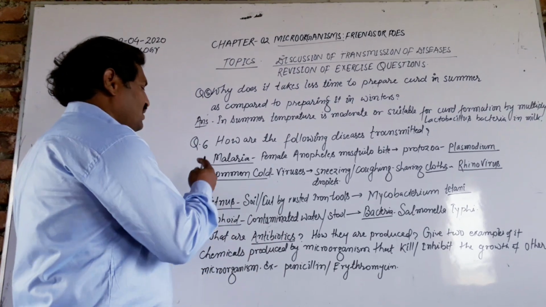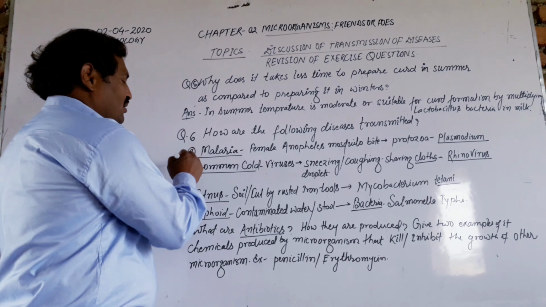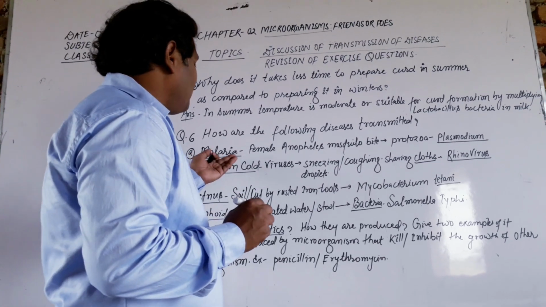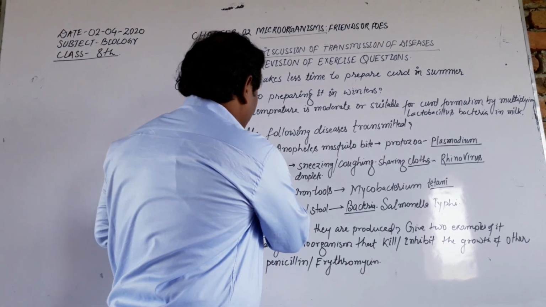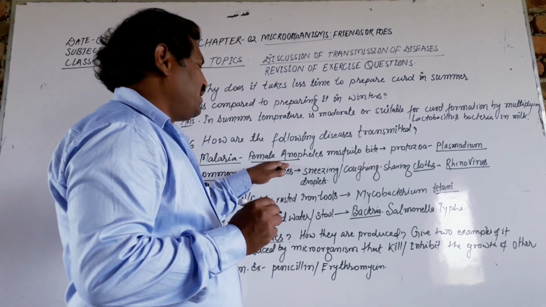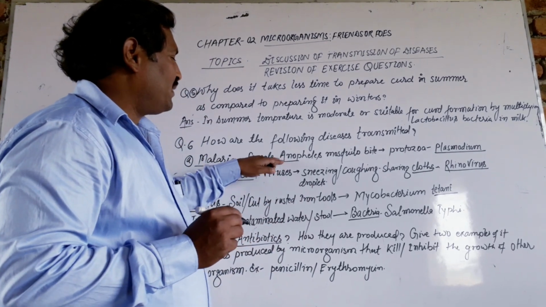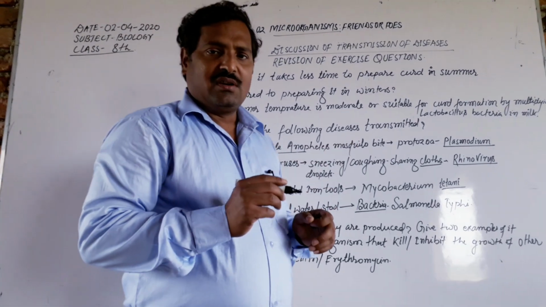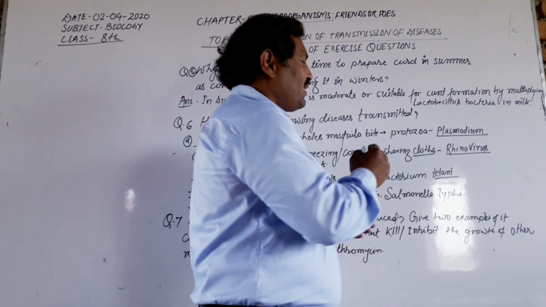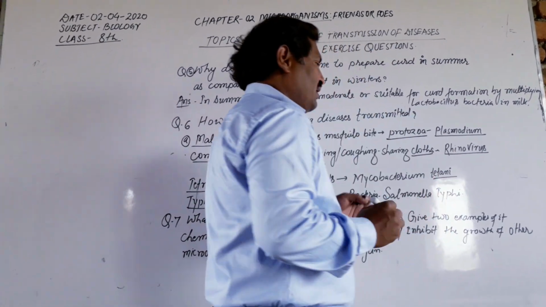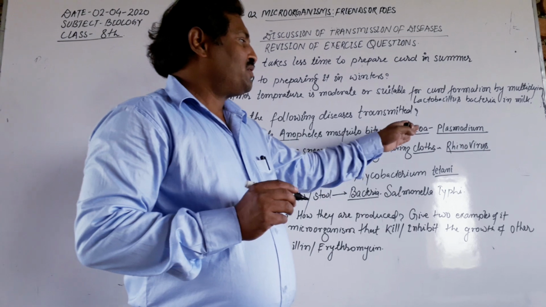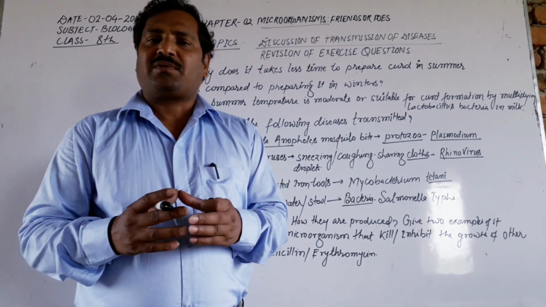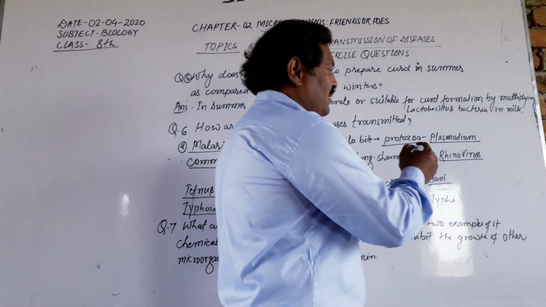The first is malaria. Malaria is spread or caused or transmitted by the female Anopheles mosquito, and it is a kind of protozoa. It is a protozoan, and a specific protozoan called Plasmodium.